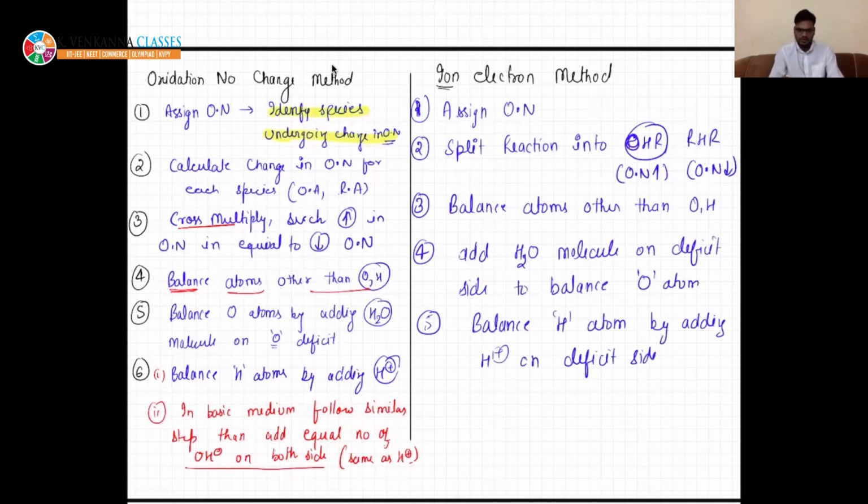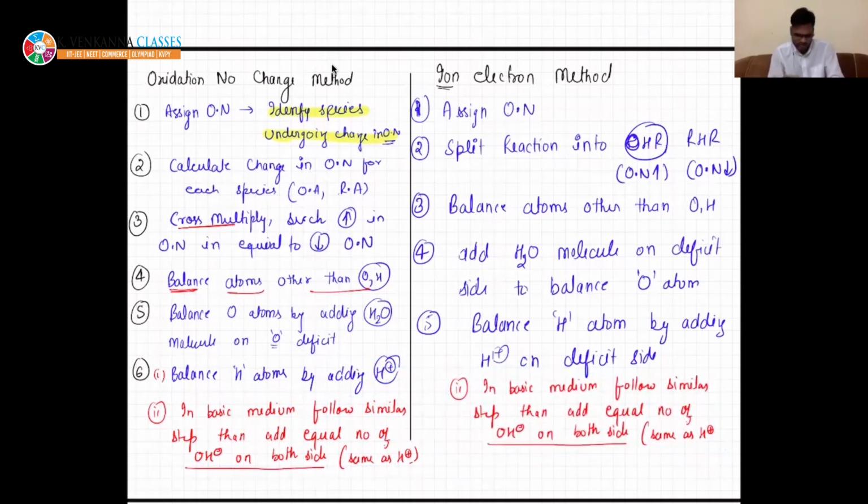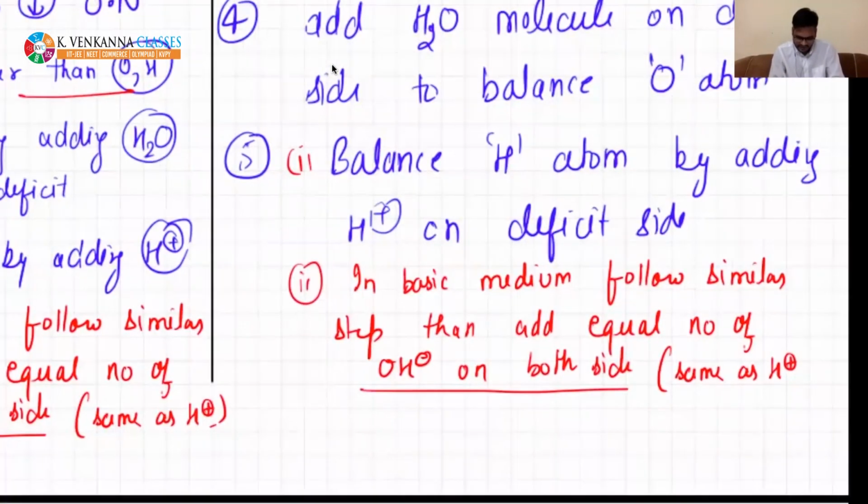Okay. Now this is the second step goes to here also. This step is similar. If there is acidic medium, then it is okay. But if it is basic medium, then what will you do? Okay, in basic medium, you do this thing. And last step is sixth.